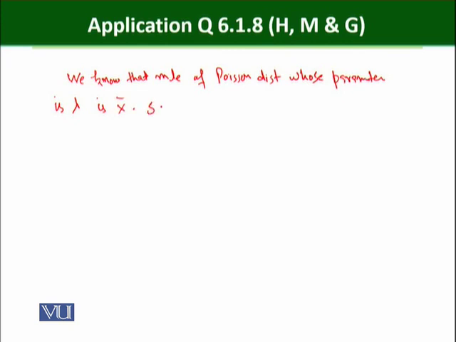So we can say that lambda hat is equal to x bar. Now first we find the mean of the given data.